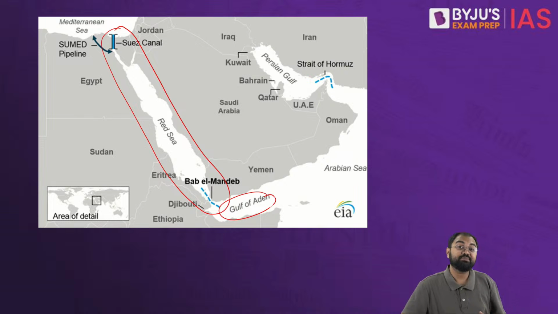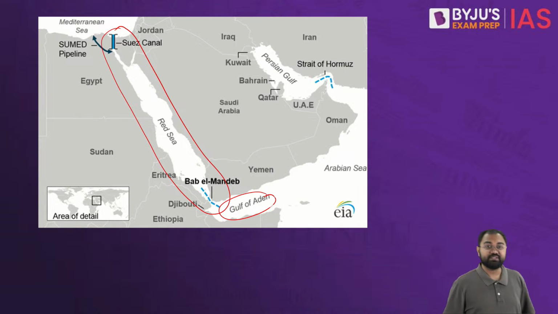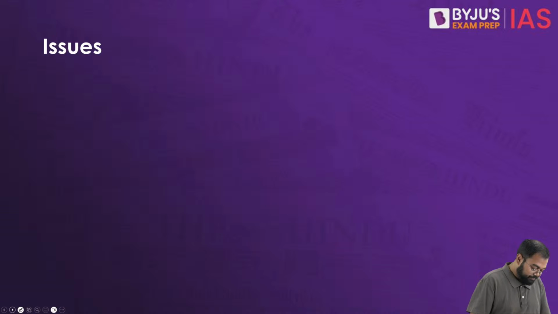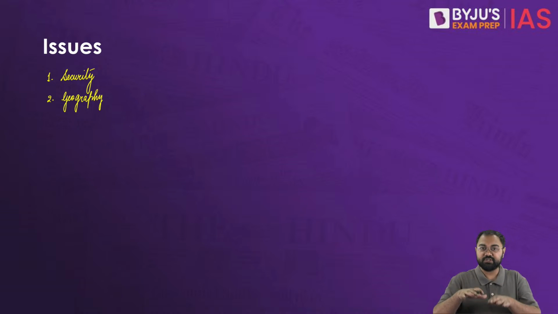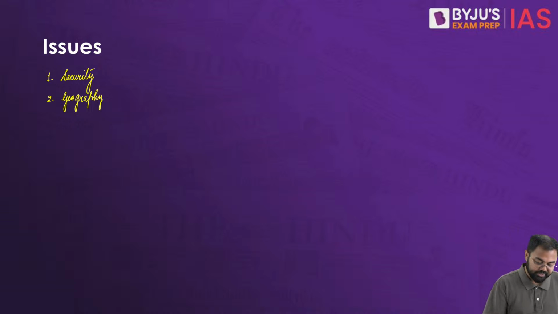Then apart from that, sometimes we also talk about ecological or environmental concerns. So one has been all the security issues that we spoke of, right? Then the geography of this region itself, because it's a very narrow space and also shallow waters at times. So that's why this also is a problem.